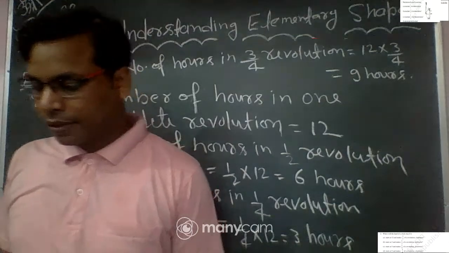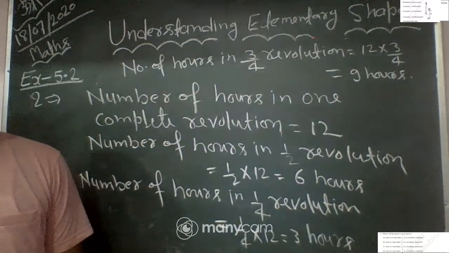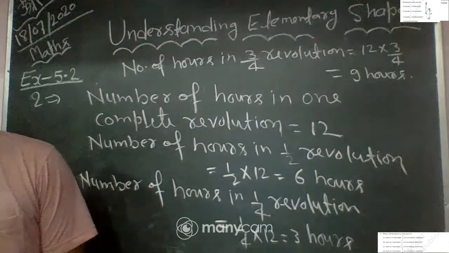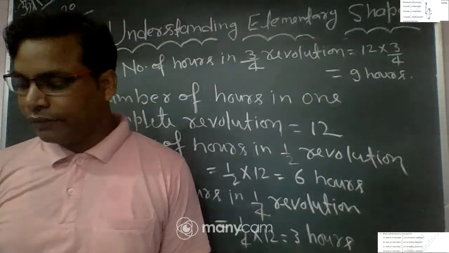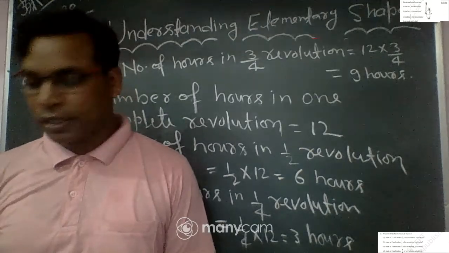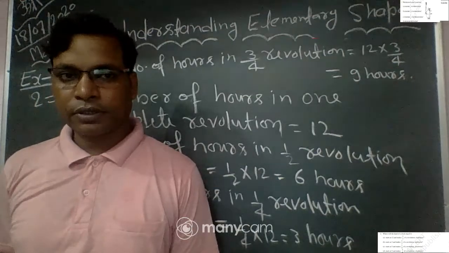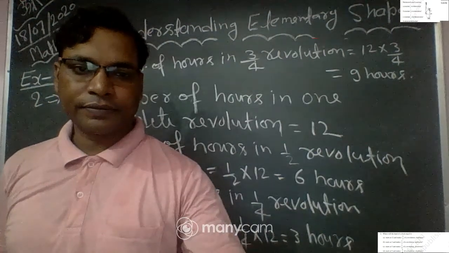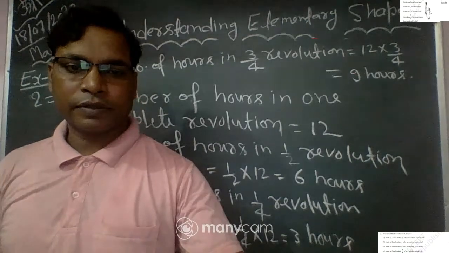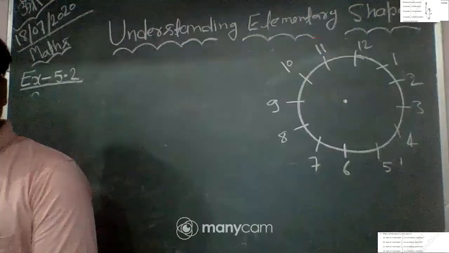So what is the first question? Question number 2. Where will the hand of the clock stop if it started at 12 o'clock and makes a half revolution? Okay, so let's see. First we have the hand at 12 o'clock. Clear? And it moves half a revolution.